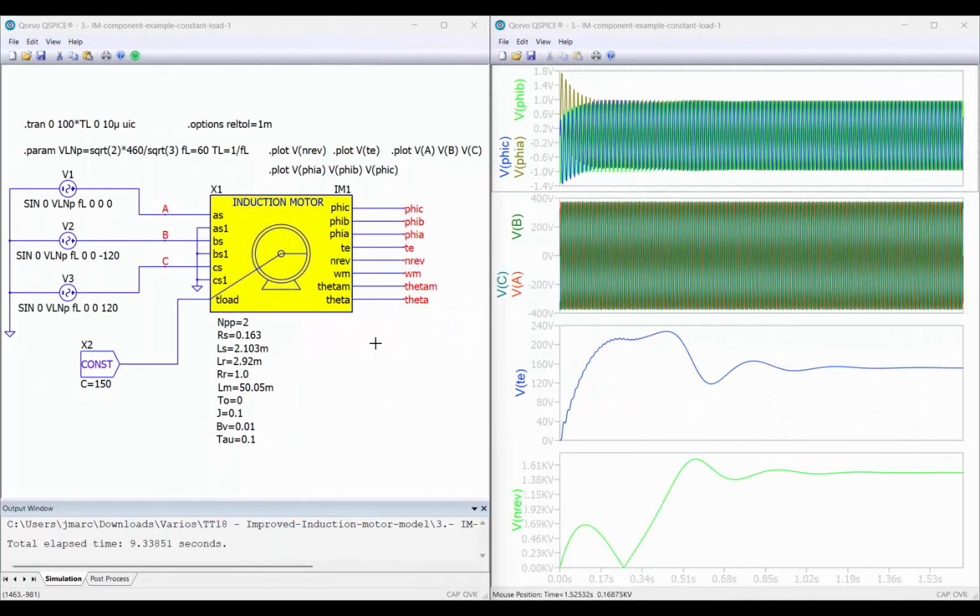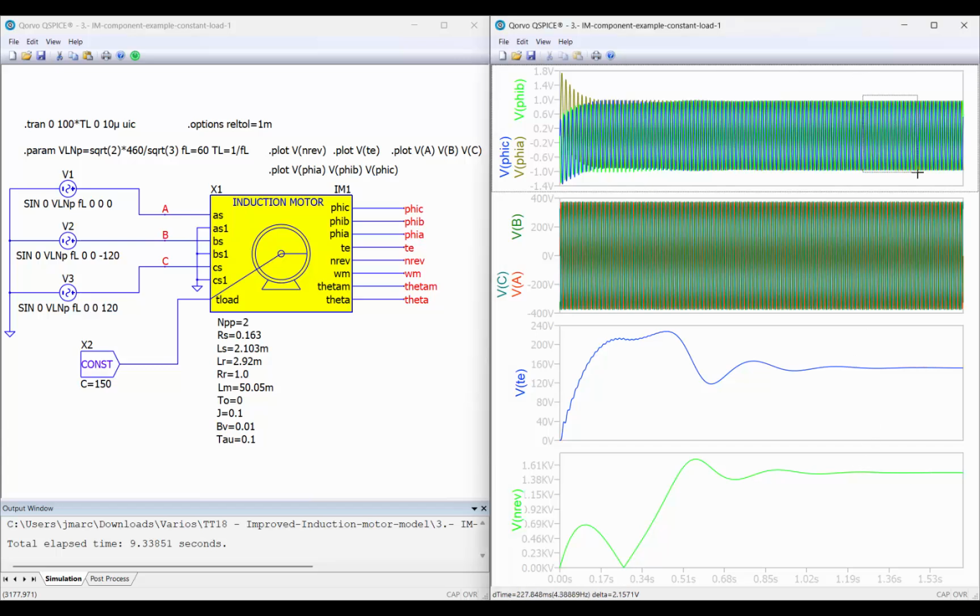Here we can see a test of this new component. So as you can see, now we have available the fluxes of the three phases in the component, and on the right we can see the results. We have the fluxes, these are the voltages in the different phases, the electromagnetic torque, and the speed.